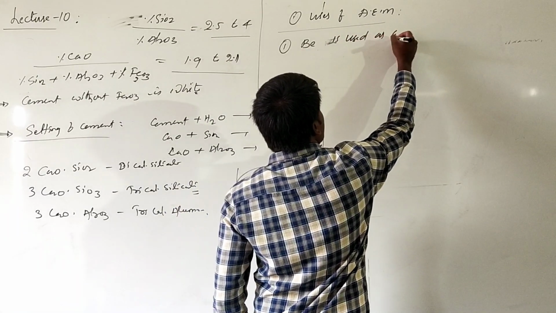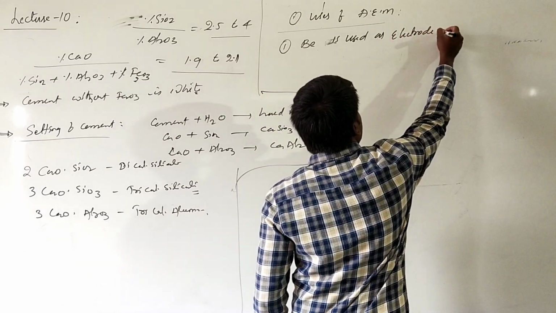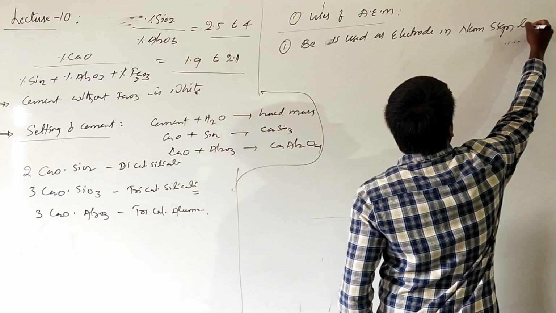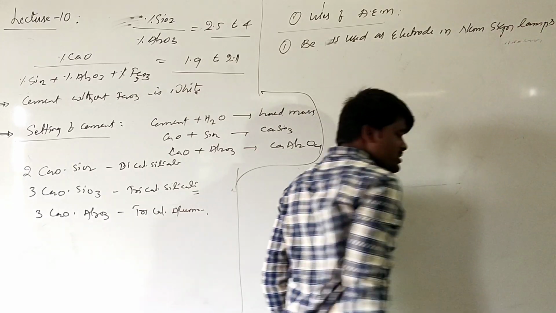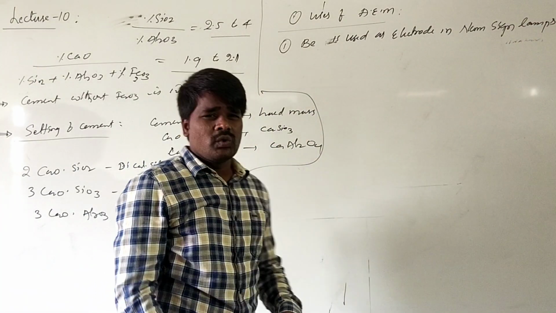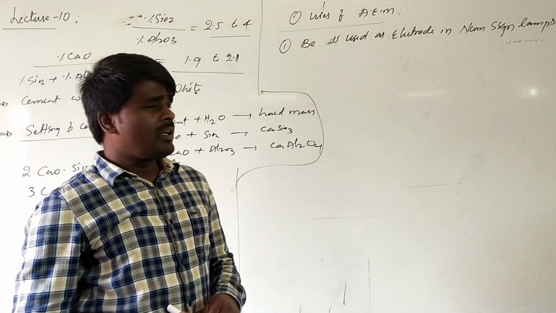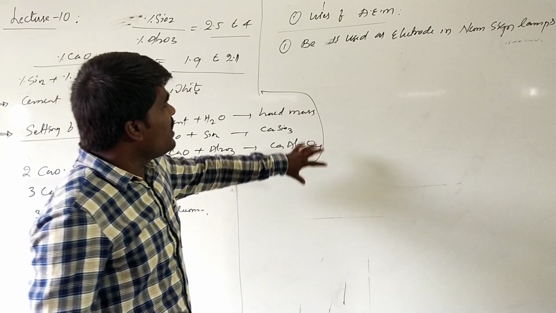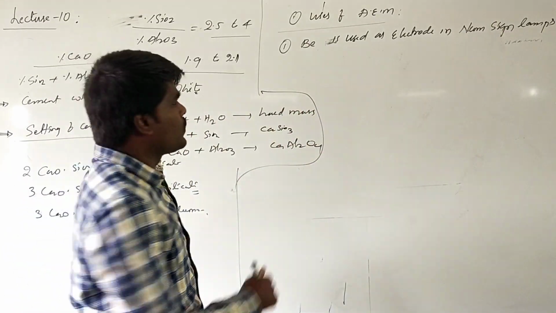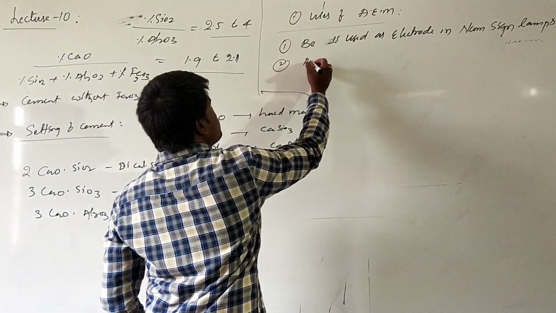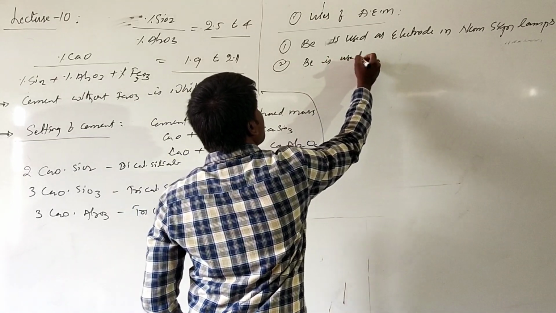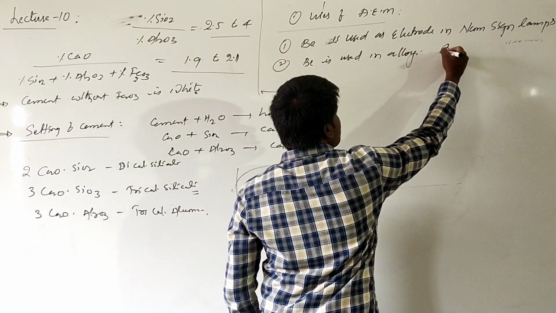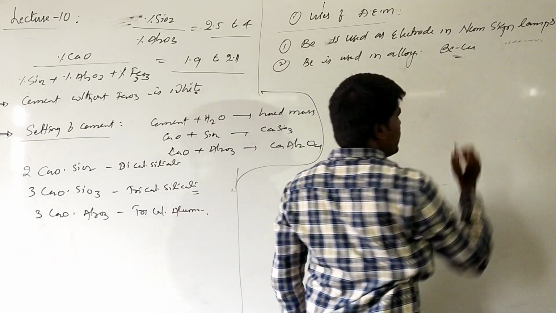as an electrode in neon sign lamps. In neon sign lamps, it is used as an electrode. You might have seen these at night time, used to give direction. In these neon sign lamps, beryllium is used as an electrode, and it is also used in making alloys. It forms alloys with copper, etc.